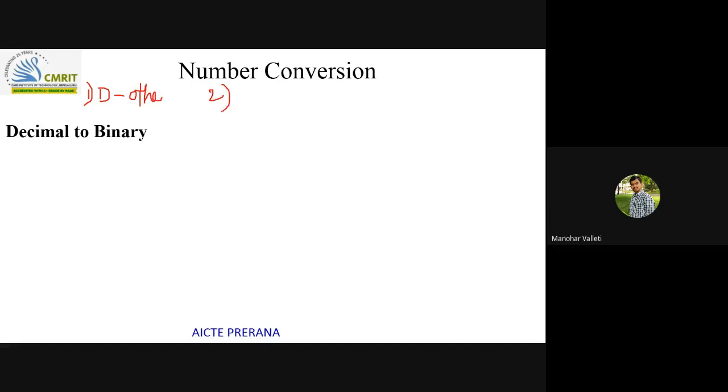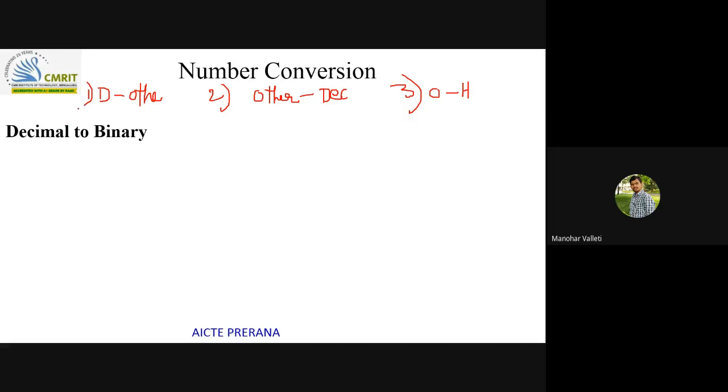Two is other number systems to decimal. This classification is based on the procedure I am following. And three is octal to hexadecimal. If you know octal to hexadecimal conversion, you will be able to understand all the conversions under this. So mainly I am discussing these three conversions.